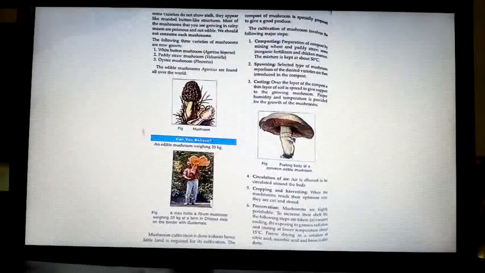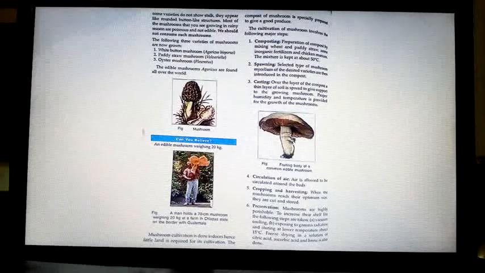the growing mushroom. Proper humidity and temperature is provided for the growth of mushroom. Circulation of air: down the compost, they'll keep small fans and circulation of air is also allowed to move around the beds. What composting they do first with the paddy straw is called a bed of compost. Got it? For cultivation of mushrooms.